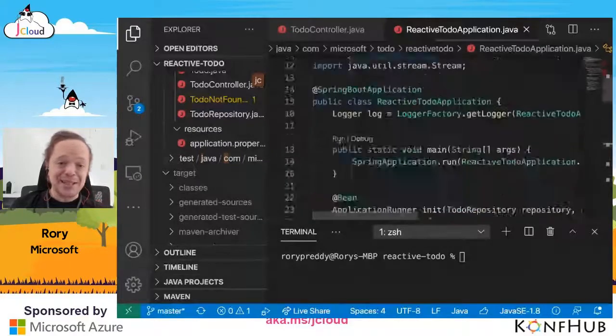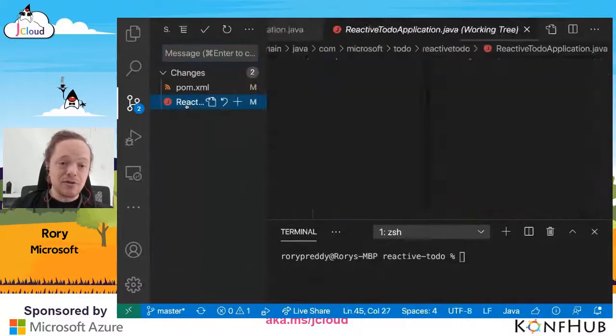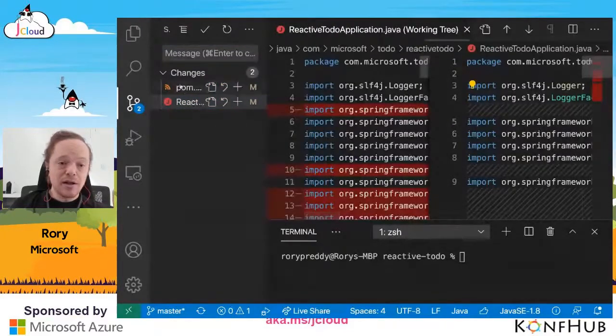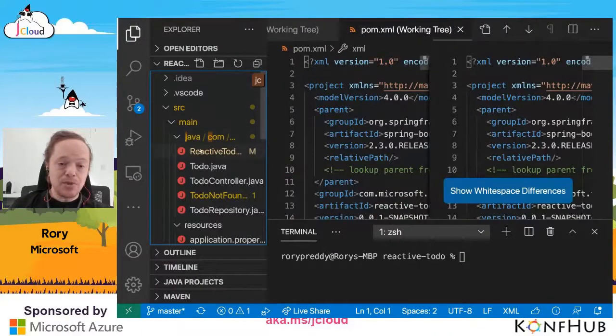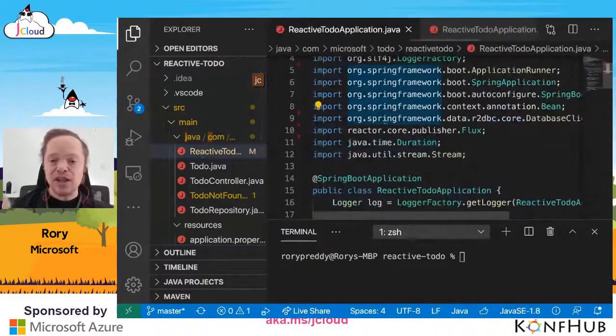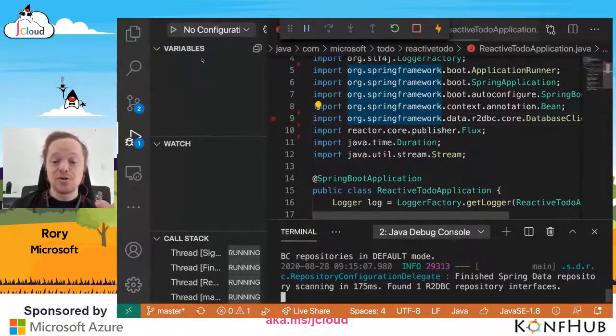So this should all run. And the nice thing about Git is that I can check if I've added anything or removed everything. So let's just go make sure. Yeah, that's fine. The POM, that's fine. So let's run that now that I'm happy with the application. I'm running this locally without any cloud engagement. I can just go run and debug. If the demo gods are great, then it should work.